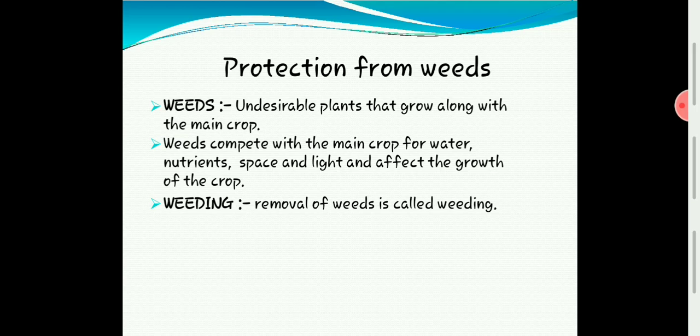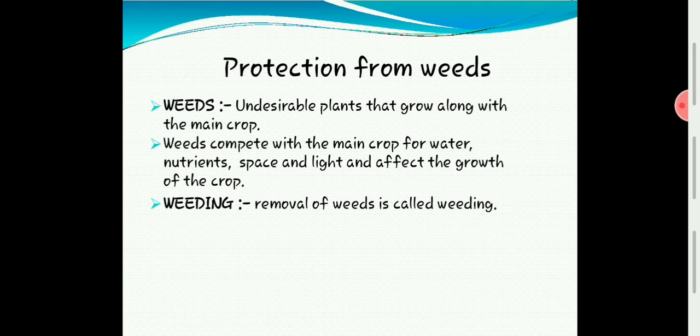This weed is of no use for us because we are not harvesting its crop, and even some weeds are poisonous. They are toxic. Sometimes these weeds may come along with the main crop during harvesting. So we don't want these weed plants to grow. Such undesirable plants should be removed, and that process is called weeding.